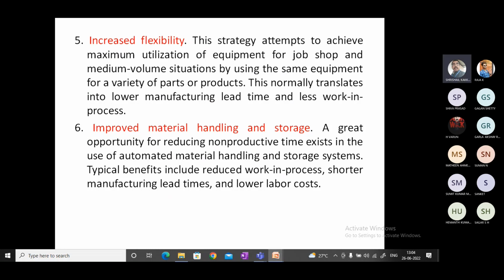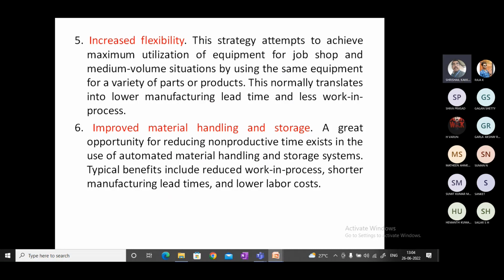Okay. Then next one, improved material handling and storage. Here we can use the ASRS, automated storage and retrieval systems, and the work will be moving from one machine to the other machine by using conveyors. So all this will be happening automatically. The work handling and storage are not done by manual methods, so material handling and storage will be improved. It will also reduce the work in process and manufacturing lead time, and lower the labor cost, because the labor involvement will be very less. This is improved material handling and storage.